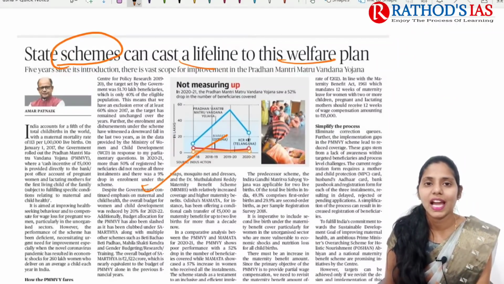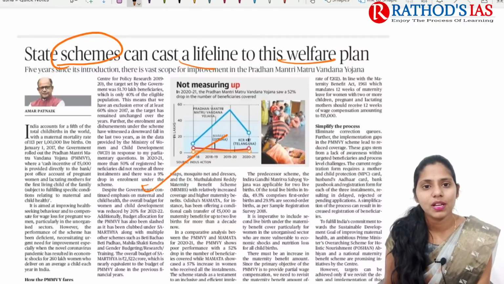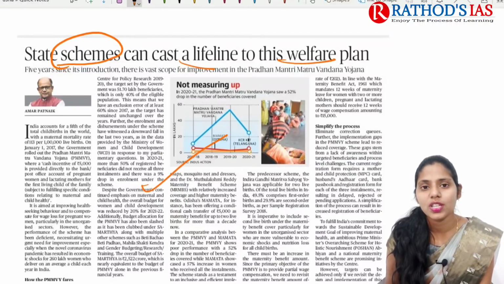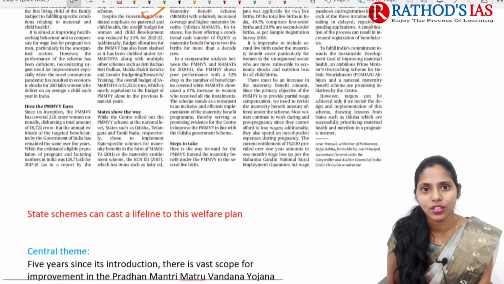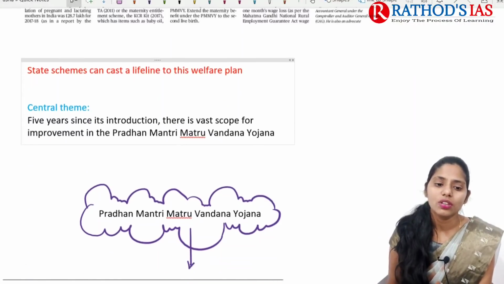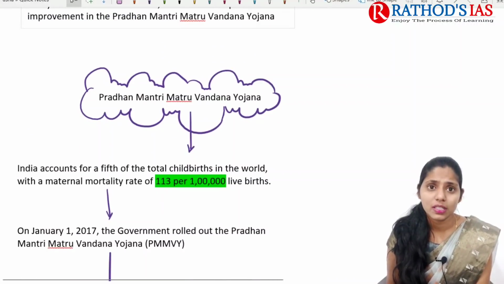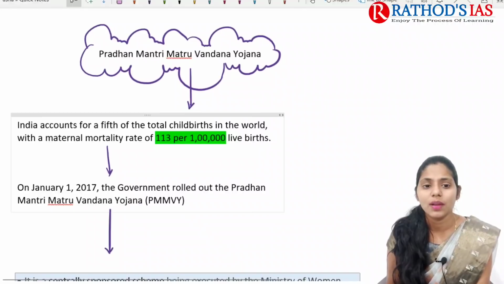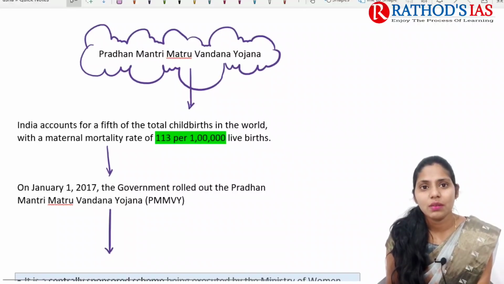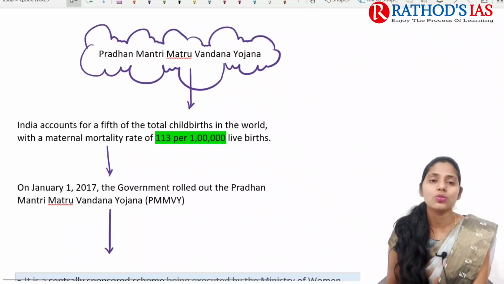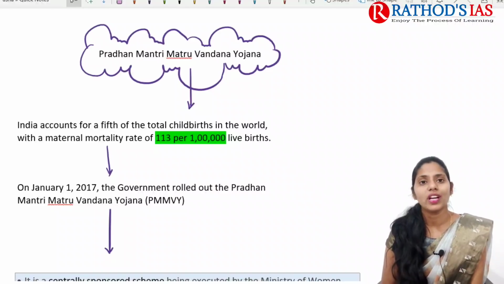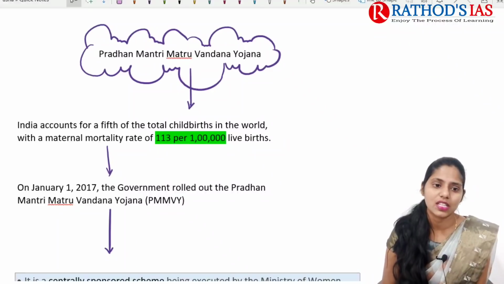So this is what is mainly highlighted, and this article talked about the concerns regarding this Pradhan Mantri Matru Vandana Yojana as well as the way forward. So if you are talking about this topic, why do we need this type of scheme, especially to support pregnant women as well as lactating women.